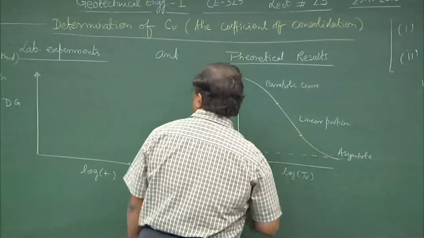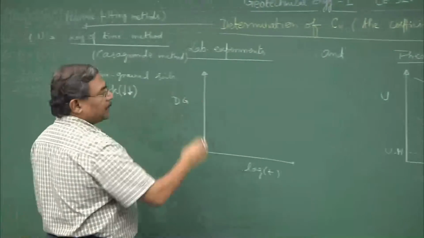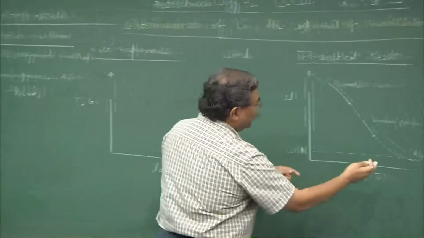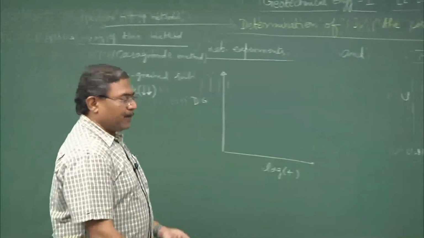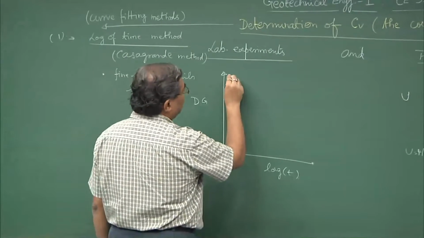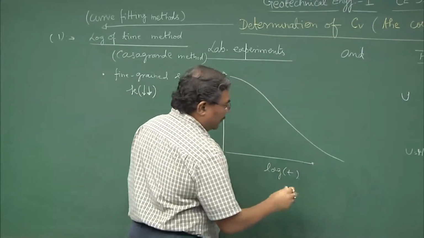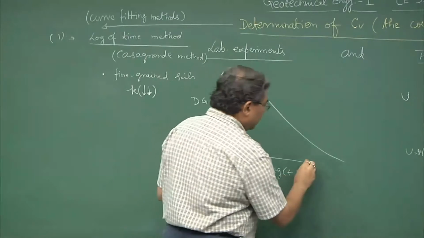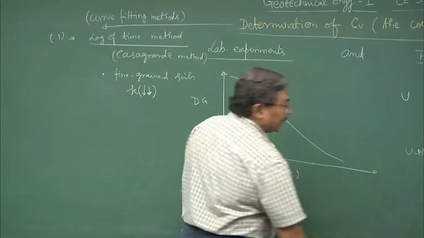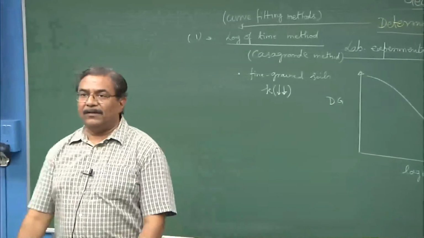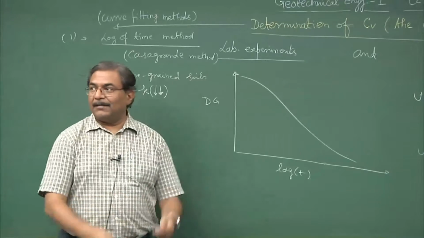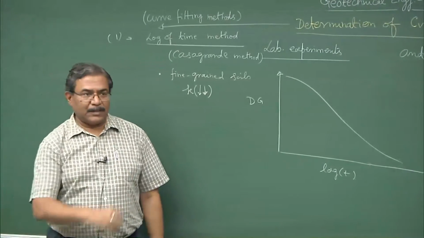Now, what we have to do is the experimental data which you get from the one dimensional consolidation test, we have to do curve fitting in such a manner that these three portions get reflected on this. So, suppose if I get result like this. The caution here is that please follow a book for whatever I am going to discuss here, for the clarity of understanding of the figure, though I will try my best to do the best possible, but sometimes it is not really possible to be 100% precise when you draw these type of graphs on the board.